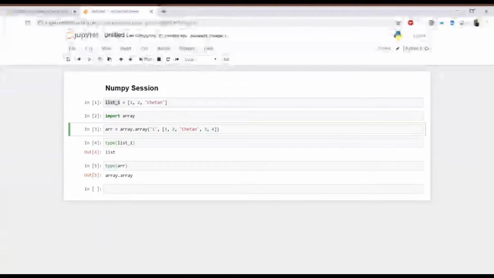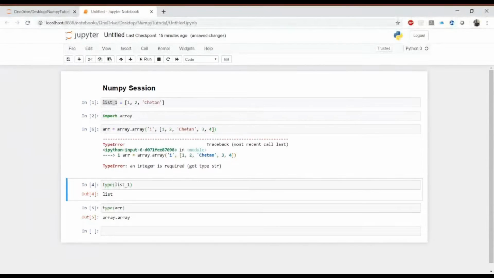As it is an array of integers, we have four integer values and one string, so we'll get an exception that only an integer is required and it got a string. That is the main difference between a list and an array. Also, in an array the memory allocation is done as continuous, while in a list that is not so.